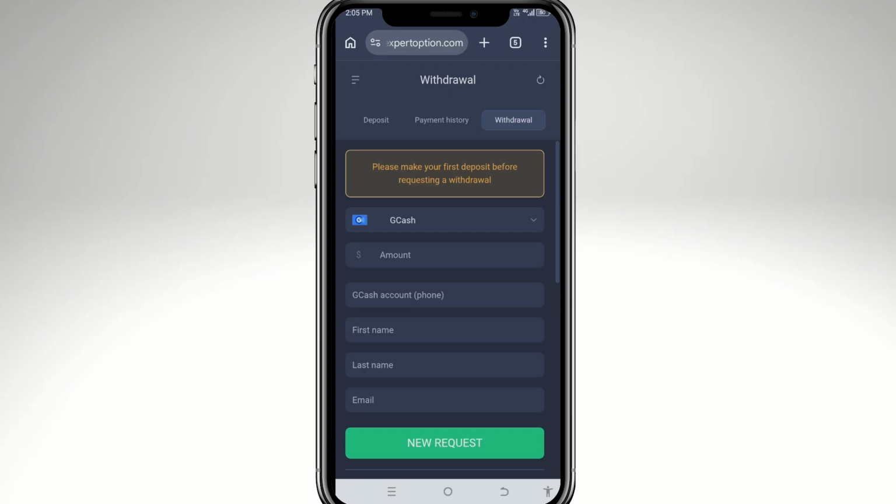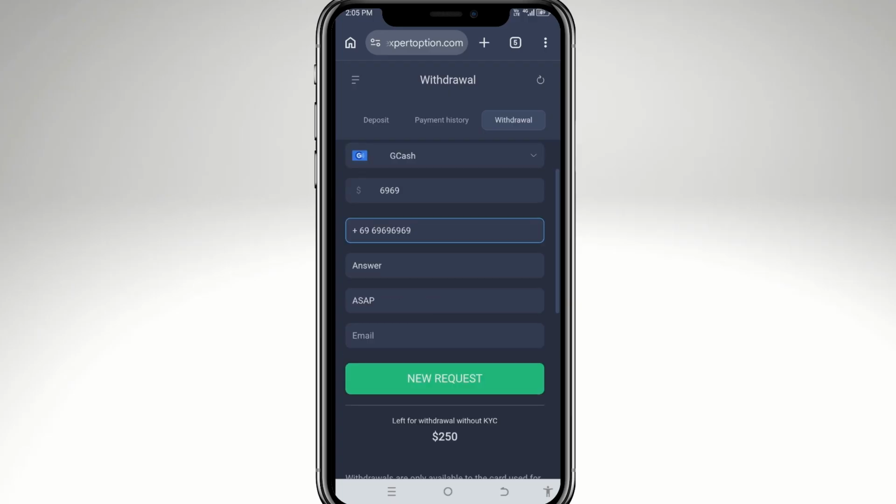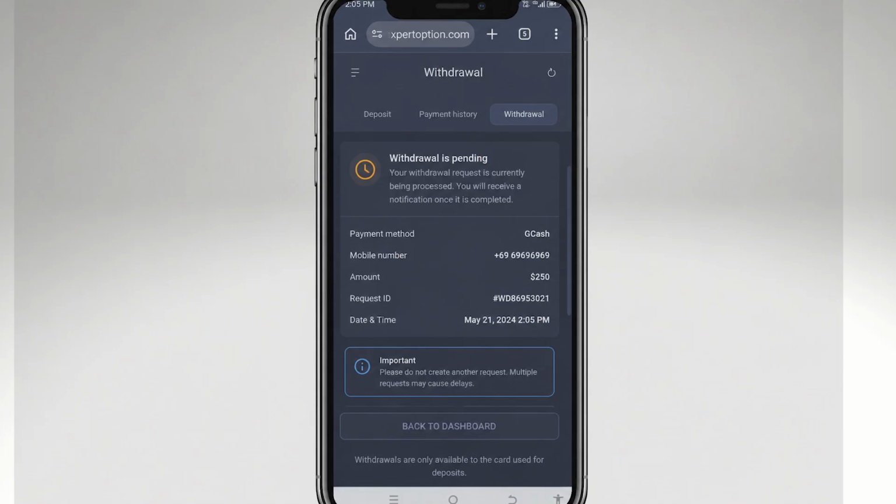Enter the amount that you wanted and make sure you meet the minimum withdrawal requirement. Review your details, and after confirming, tap the new request. Expert Option will process the request, and processing times may vary depending on the method used.